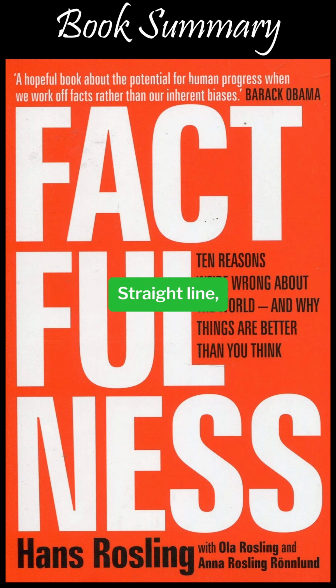1. The gap instinct. We tend to divide the world into us versus them, rich versus poor, developed versus developing. Rosling shows that most people live in the middle, steadily improving, not at extremes. 2. The negativity instinct. Bad news grabs attention, but overall global trends show progress. Poverty, child mortality, and disease rates have declined dramatically. Recognizing positive change helps balance perspective.